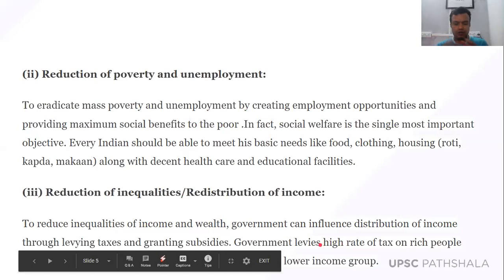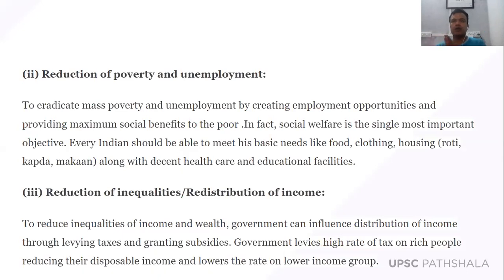Like those who have high income, on them government imposes taxes, and those who have low income, for them government gives various types of subsidies. Like for example, we have seen that there is a food subsidy, there is a fertilizer subsidy, there is the LPG gas subsidy, right? So various types of subsidies are given to those people who have low income, and the taxes are taken from those people who have high income. So in this way, the government budget tries to reduce inequalities and redistribute the income.